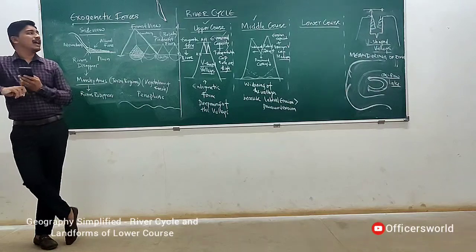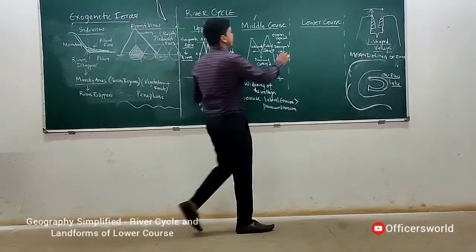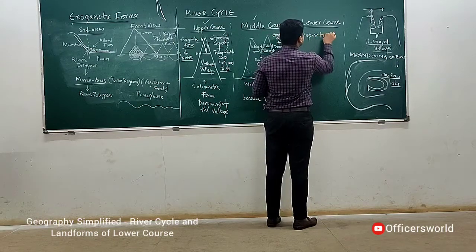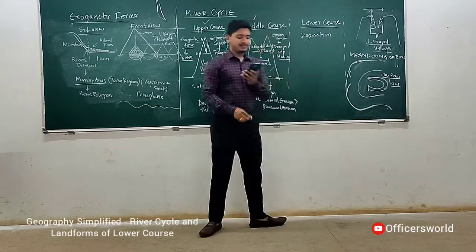So in the lower course, which activity is the majority? Deposition is the major activity. Understood?